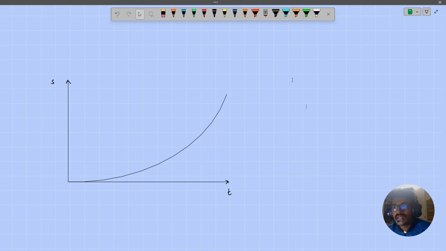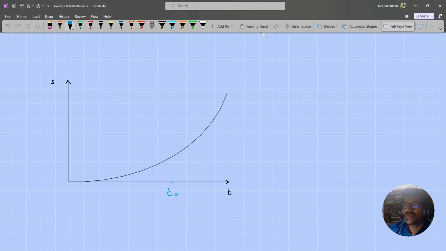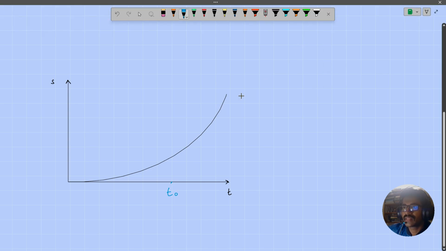Now, in order to find out the instantaneous speed, we need to first of all know the time at which the instantaneous speed is being asked. So let's say the time is t naught. Over here, the process is pretty simple. We need not even know the distance. We can just go with the slope of the tangent at this point.